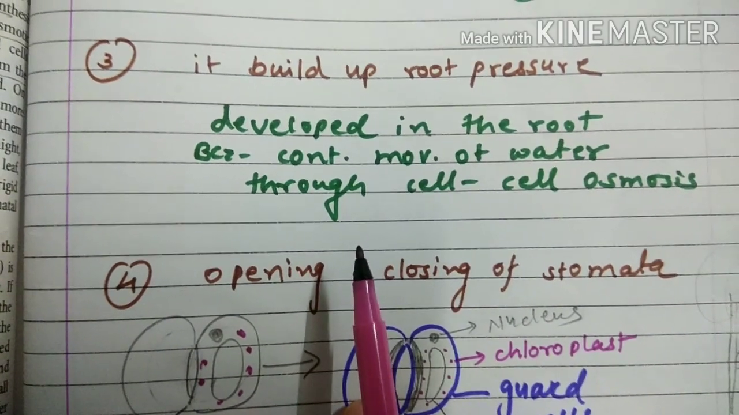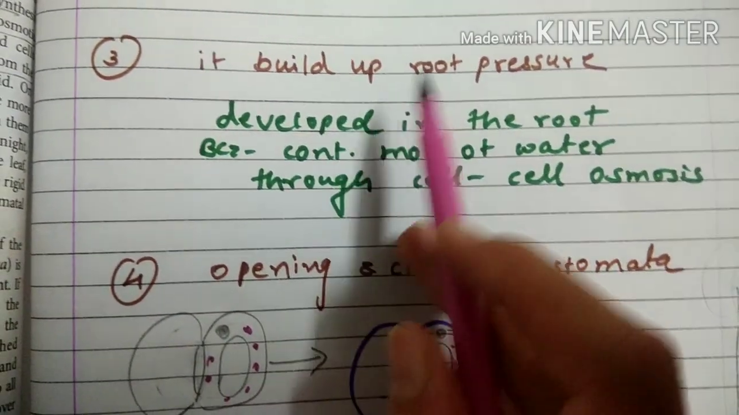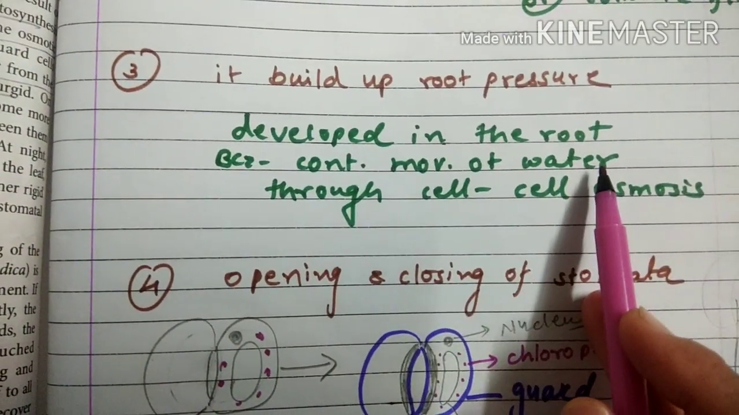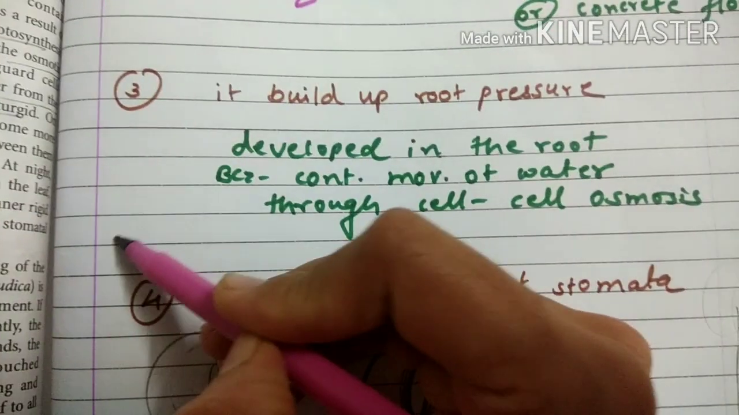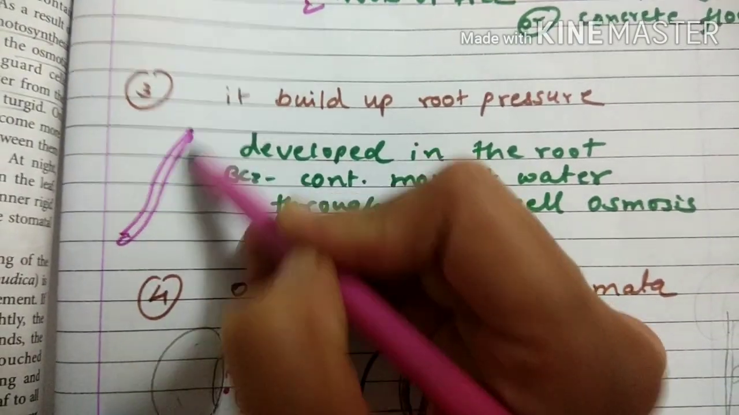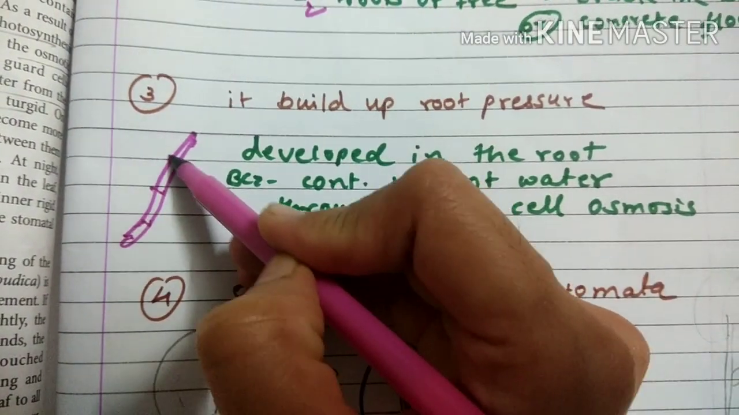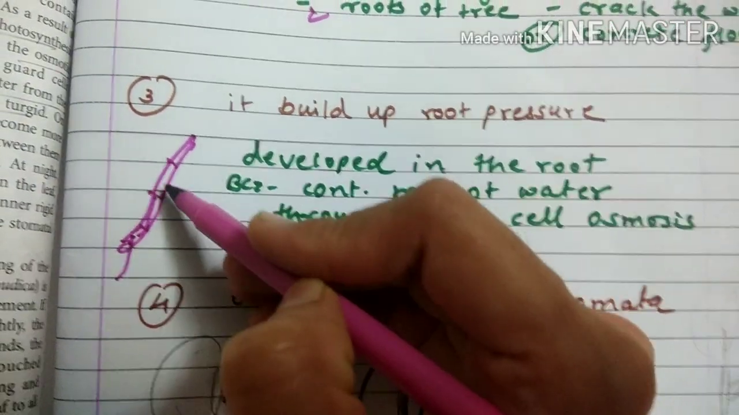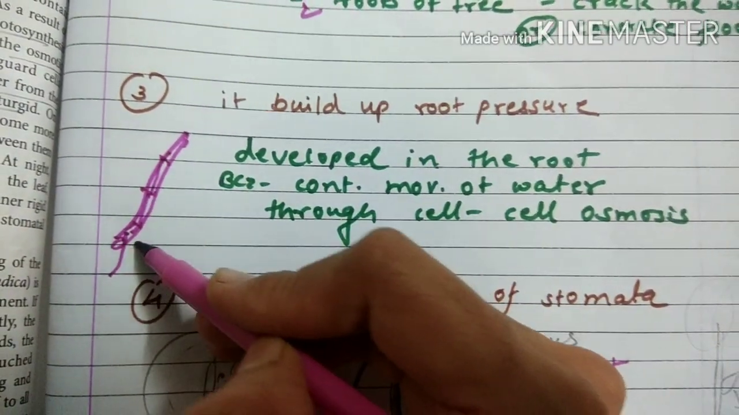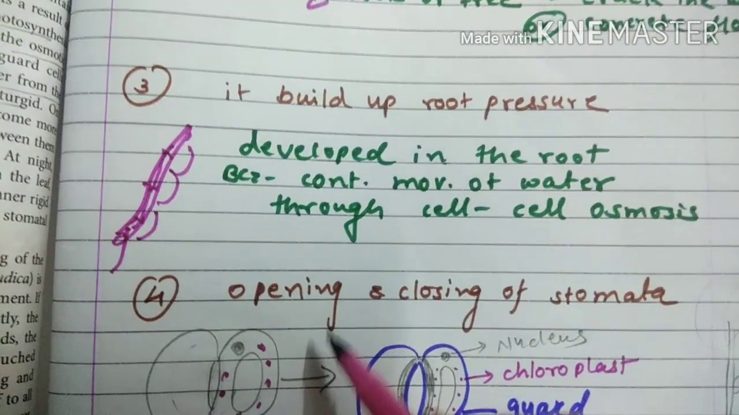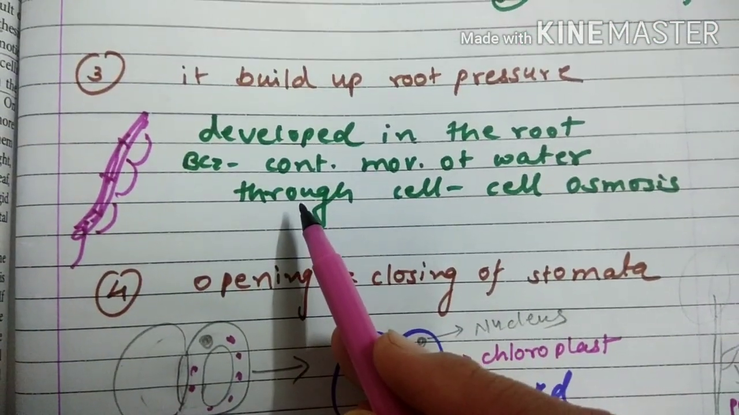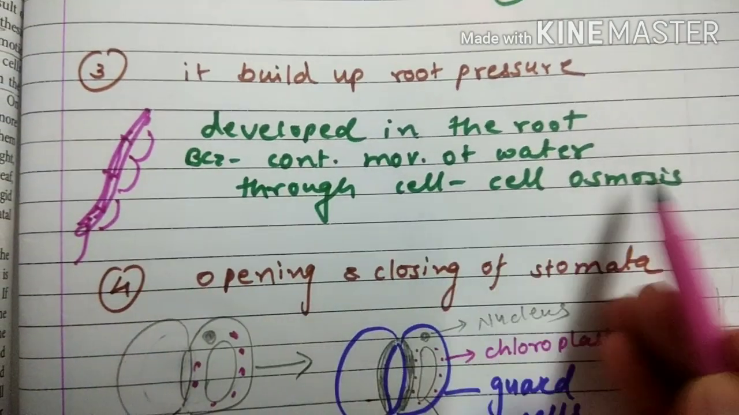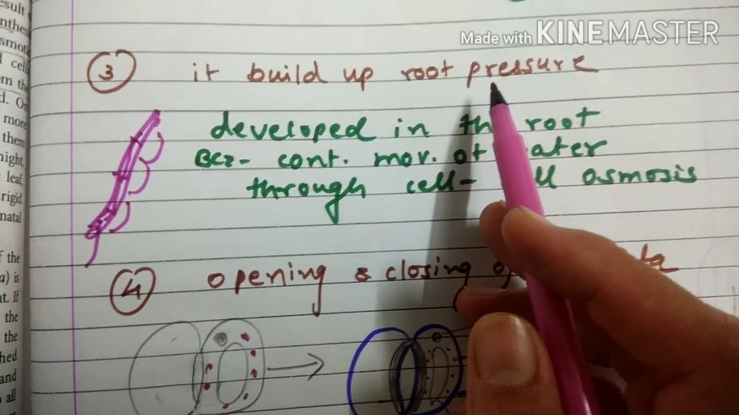Now what is root pressure? This root pressure always develops in the root because of the continuous movement of water. If this is the root hair cell, first cell, second cell, third cell, here because of osmosis continuously the water will move from one cell to another cell. And because of this cell to cell osmosis, the root pressure will be developed.